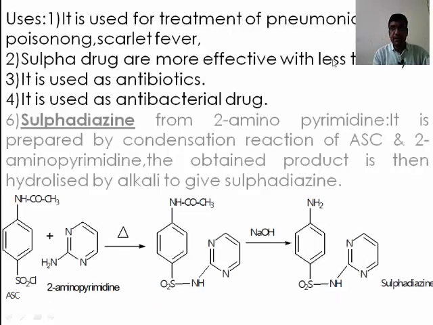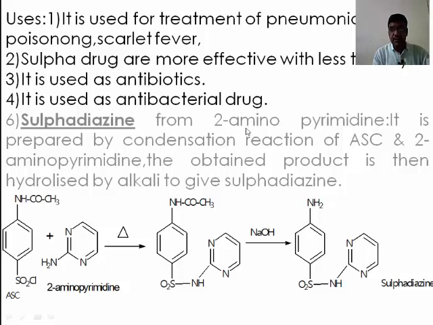It is used in the treatment of pneumonia, blood poisoning, scarlet fever. Sulfa drugs are more effective with less toxicity. It is used as antibiotic. It is used as anti-tubercular drug.